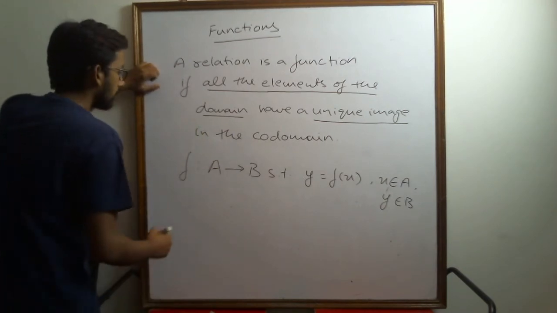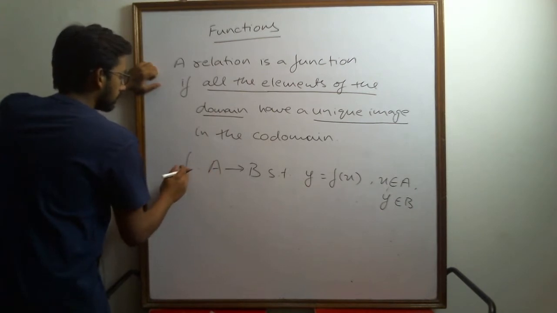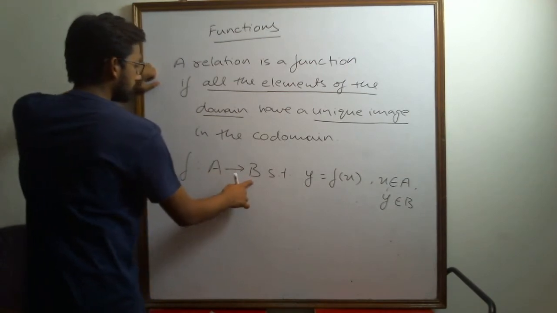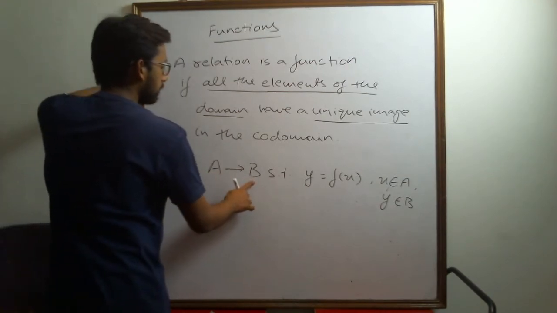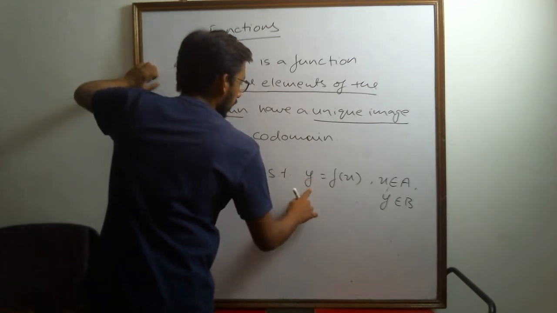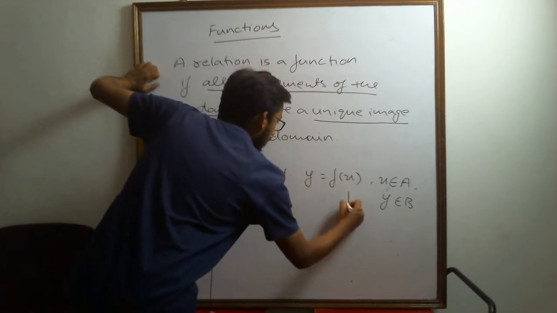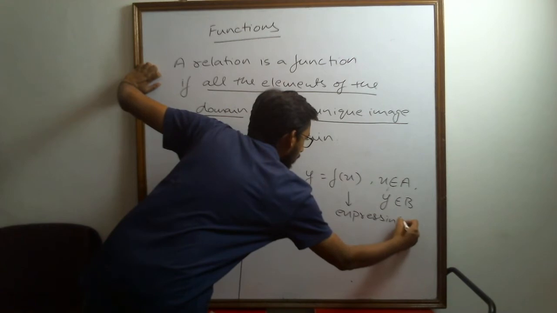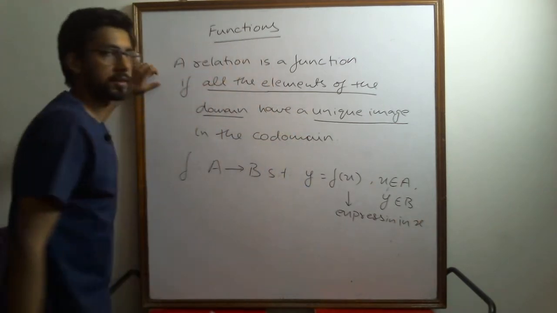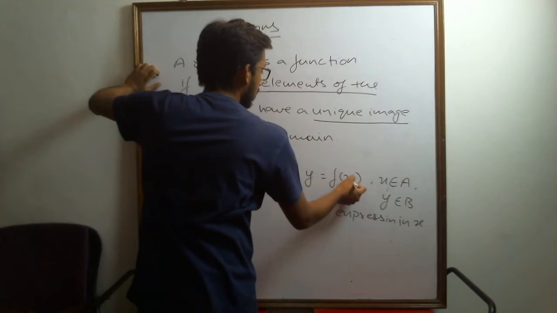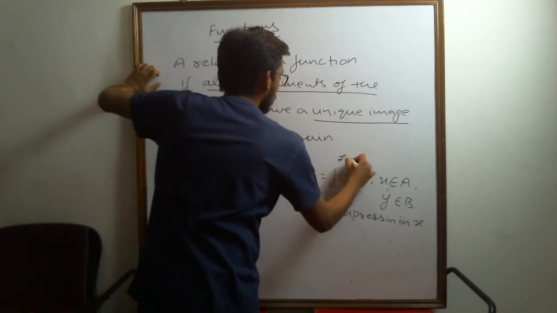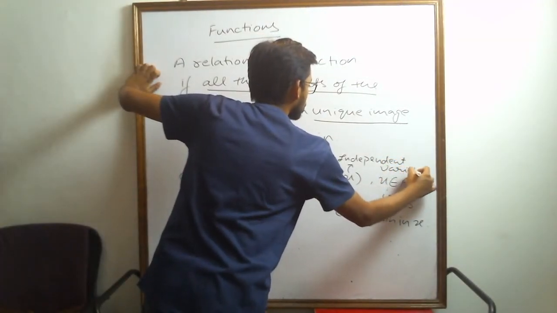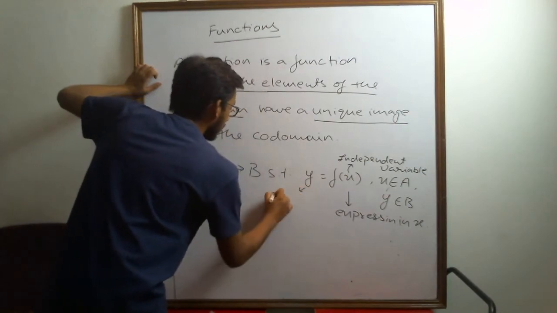How do we make sure? Now say this is a function f, defined from set A to set B, such that y is equal to f of x, where f of x is an expression in the variable x. x is known as the independent variable and y is known as the dependent variable.